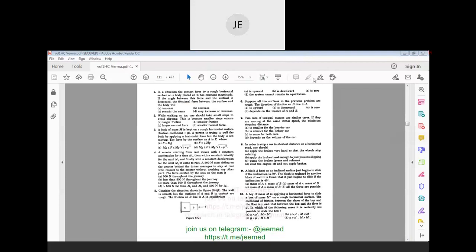Sir, the surface is said to be smooth, so there will be no friction. So the system will not be in equilibrium. They will slide. If there is no friction, then it will fall. Since there is no friction, it will fall. Yes, sir, it will fall.